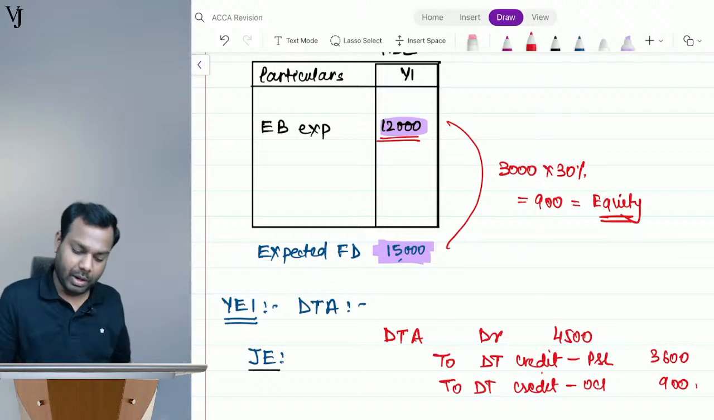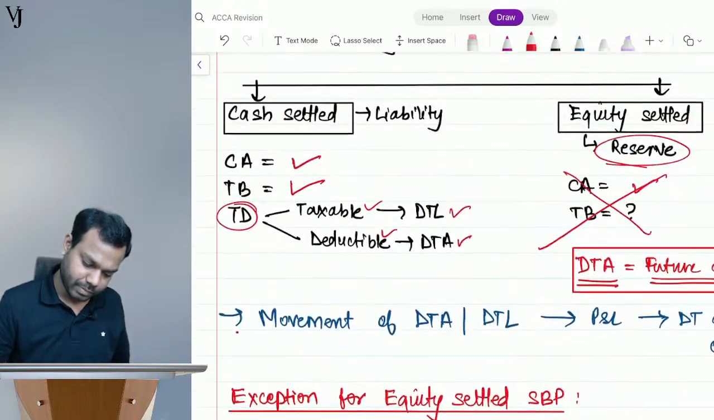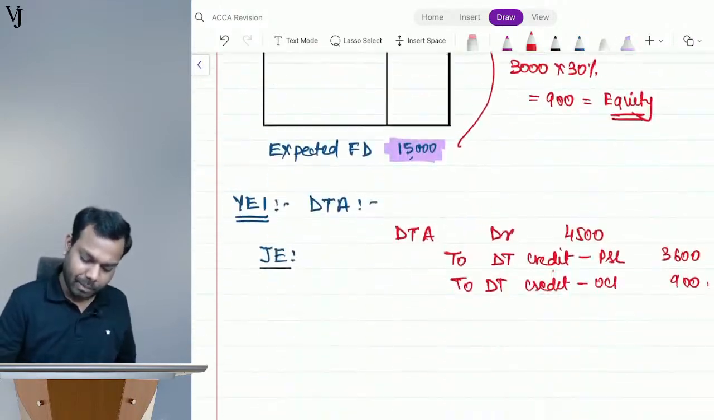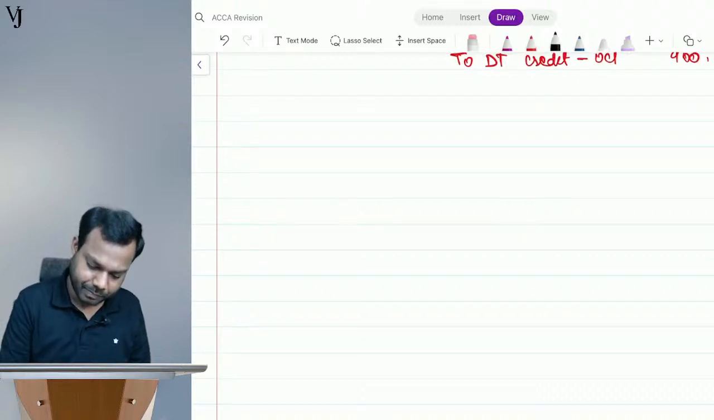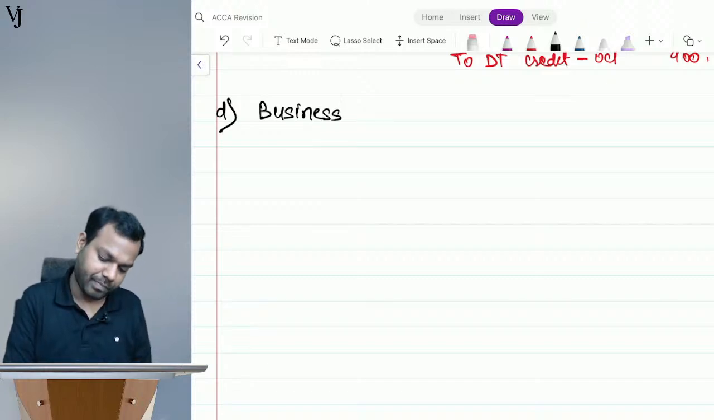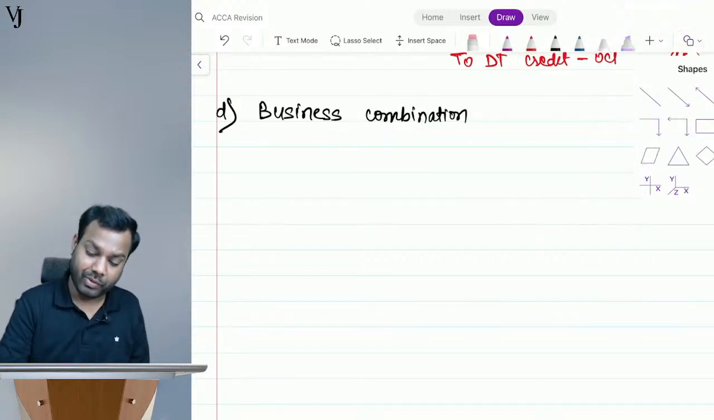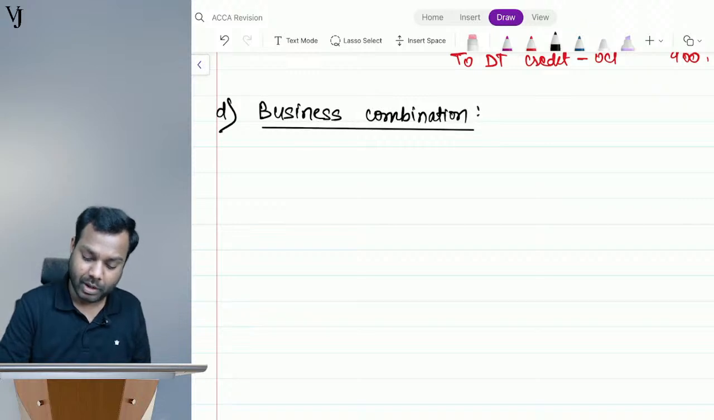So far? Now, the last part. Point number D, business combination. Understand? D, business combination. Very easy. Deferred tax impact on business combination is very easy. Understand, guys?